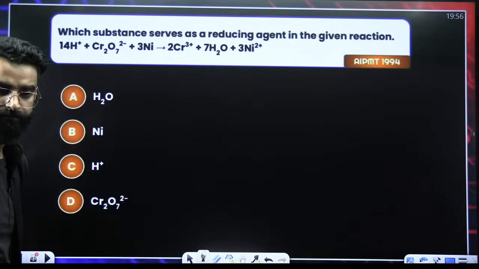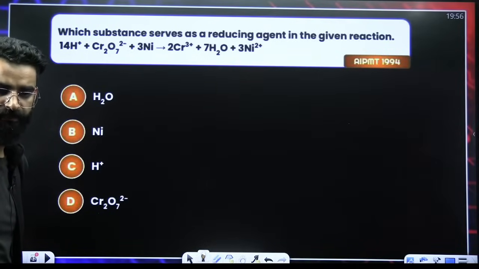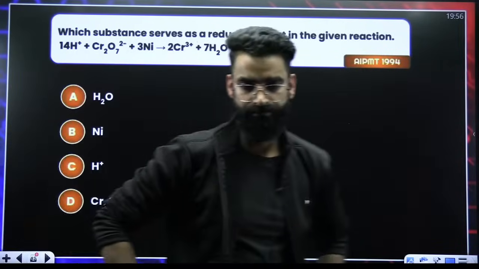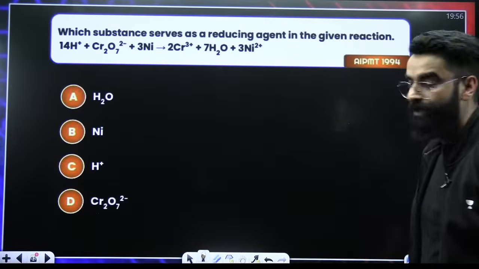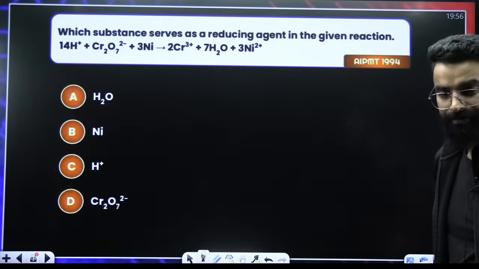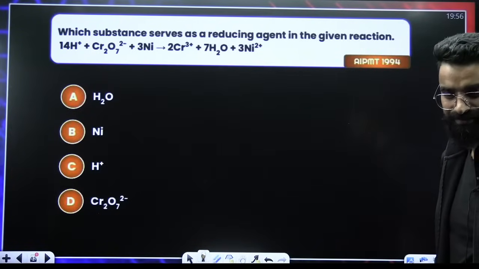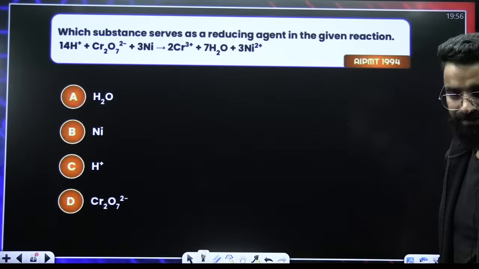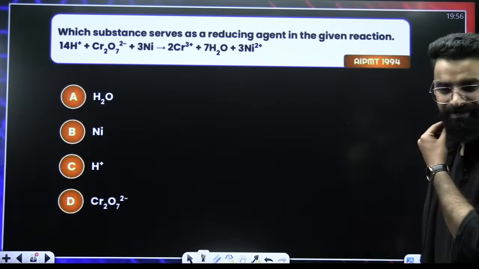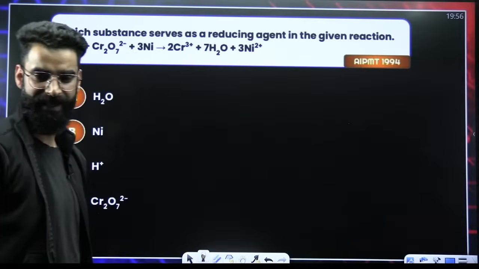Quick, everyone. Quickly. Which substance behaves as the reducing agent? Guys, you should kill this question. This is not something which I should be solving.